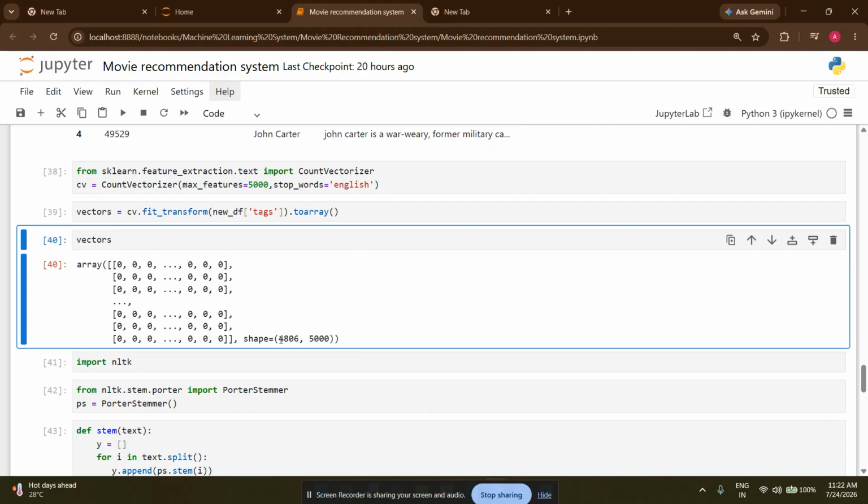To be precise, we have 4,806 movies and 5,000 words we have taken to check every movie with every other movie to see how much similarity the movies have, so that we will give the user the best possible recommendation in this code.